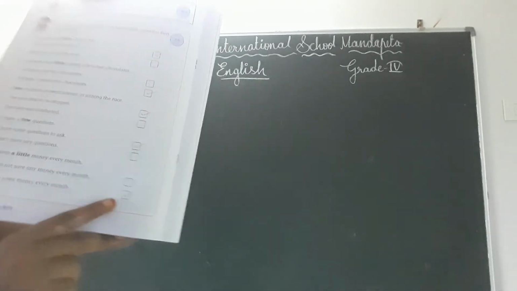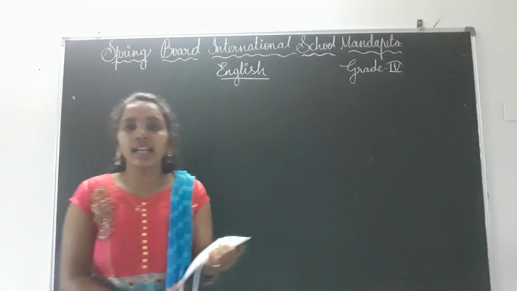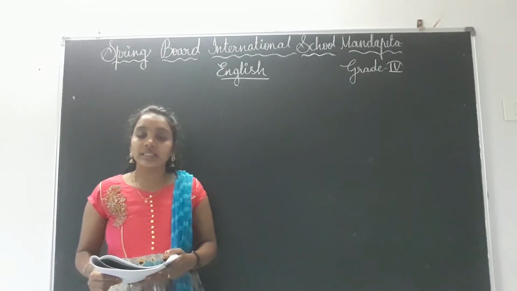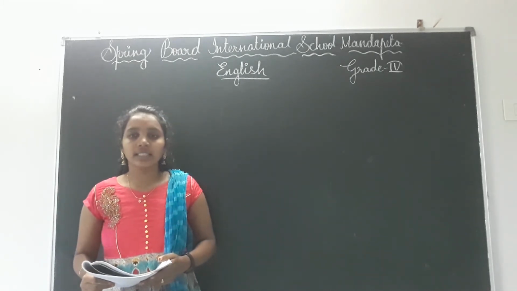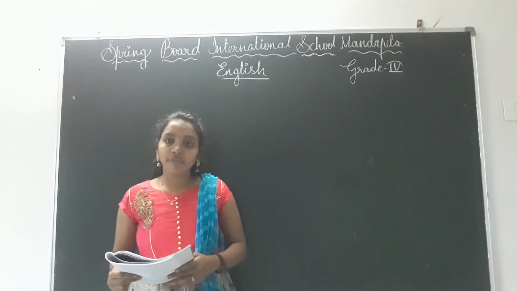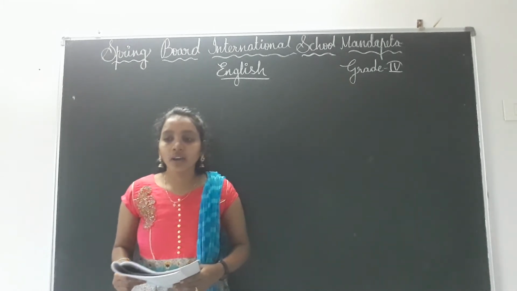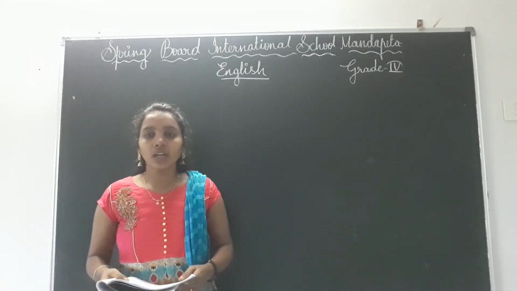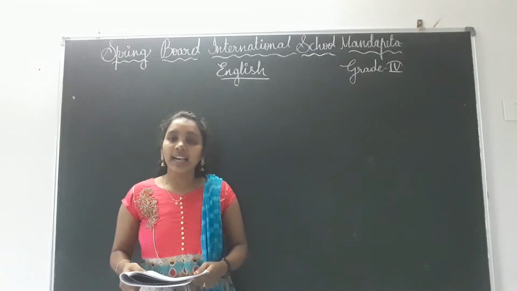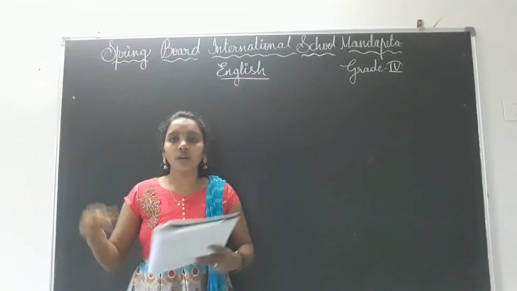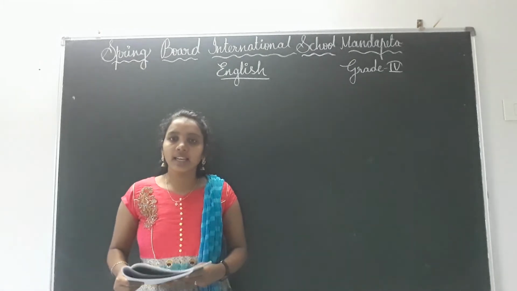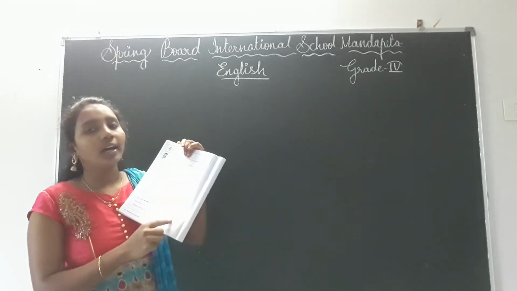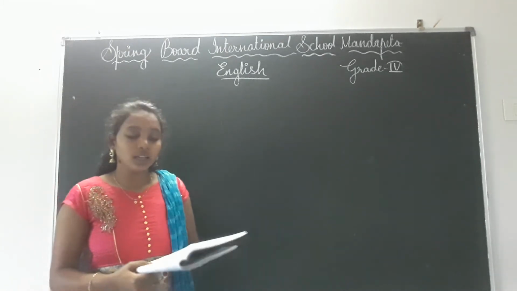Okay, children, is it clear? Don't get confused between little, a little, and few, a few. Okay, children, if you are writing few, that means that is not enough to complete any action. If you are writing a few, it is enough. And if you are writing little, that is not enough to do something or to complete an action. But if you are writing a little, we have something, not more, but it is enough to complete that. Okay, children, like that you have to tick your situations. That means the correct one.